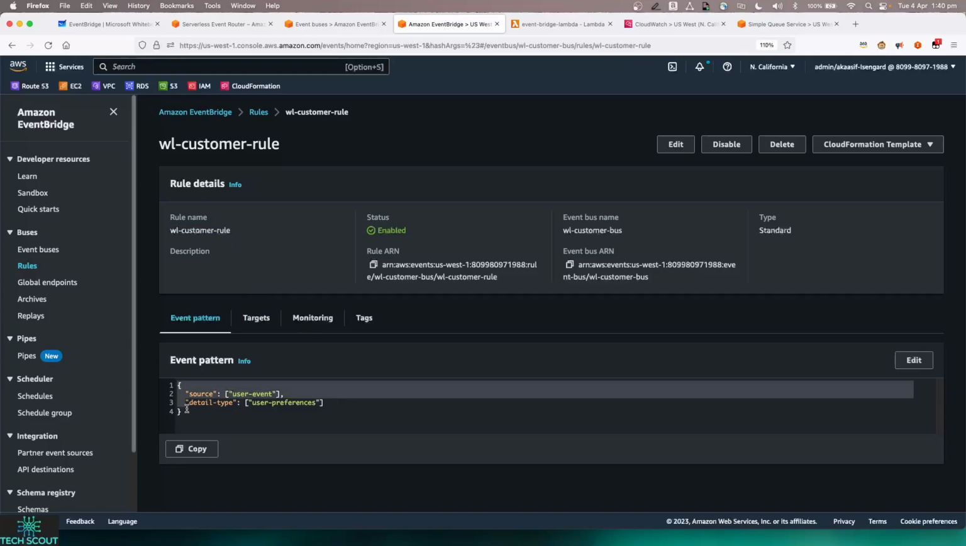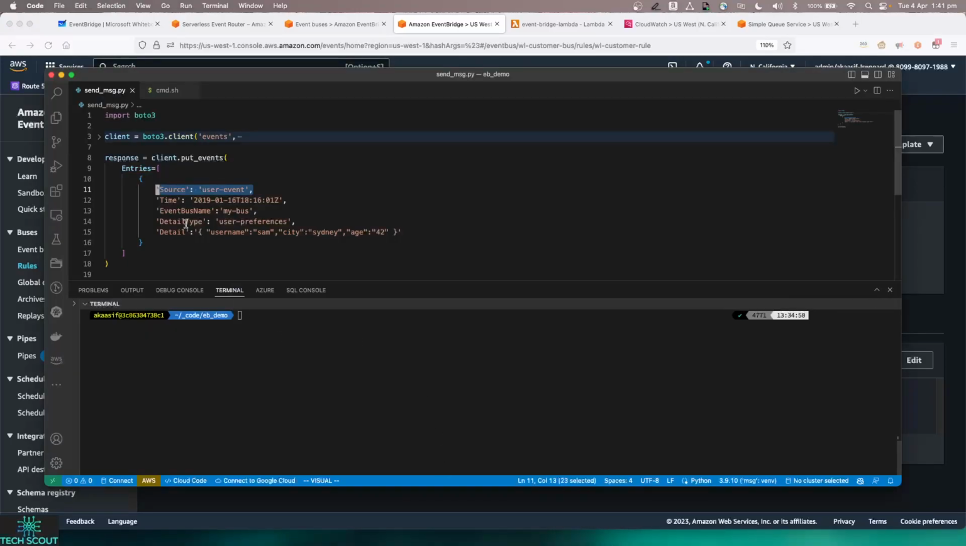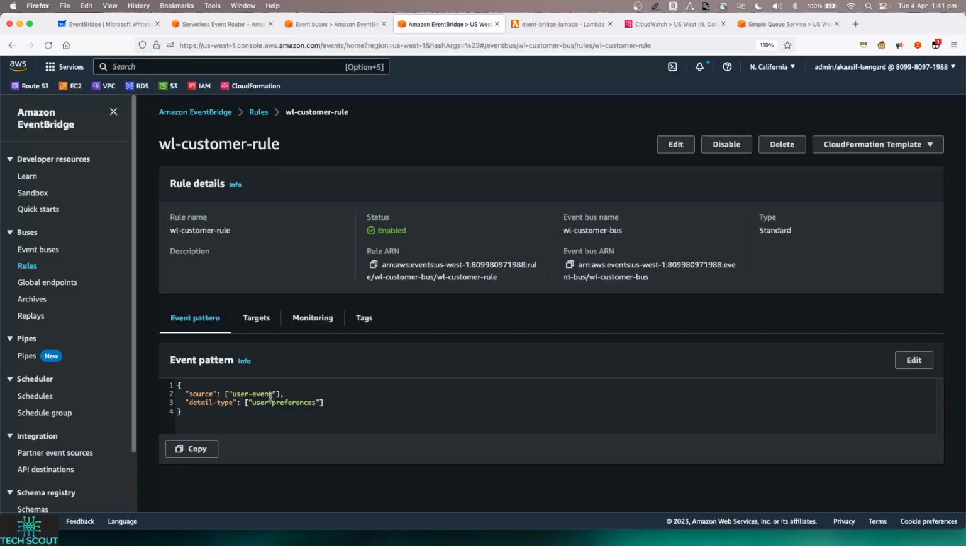Now in this rule, as I said, we basically provide a JSON schema as an event pattern. I have provided this, and this is my source and detail type. Coming back to my code, as you can see, we have the source and detail type, and the detail type is user preferences, and the source is user event. Over here, I have the same pattern, and that's my schema pattern, which this particular rule will expect. If the event has that particular pattern, then it will send it to the destination.